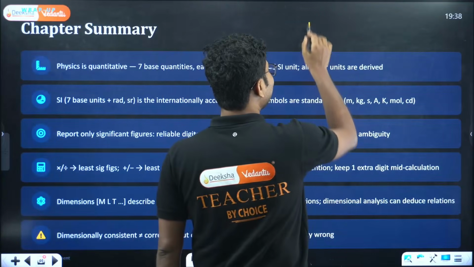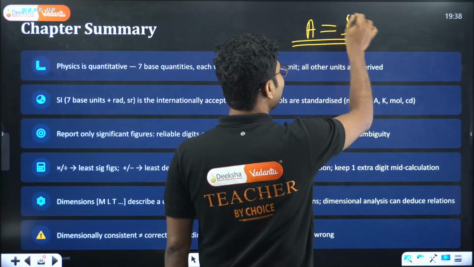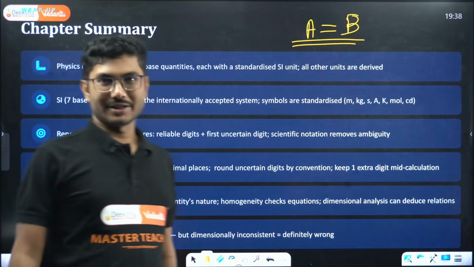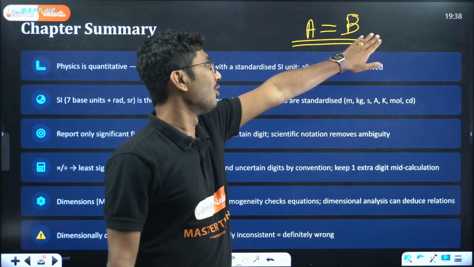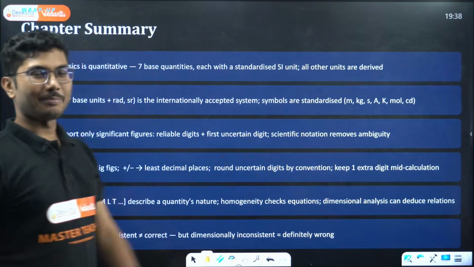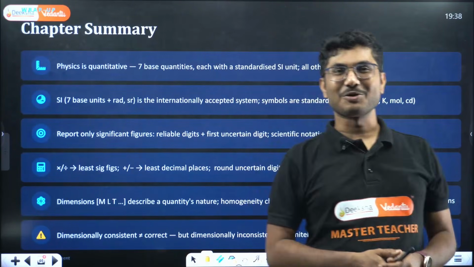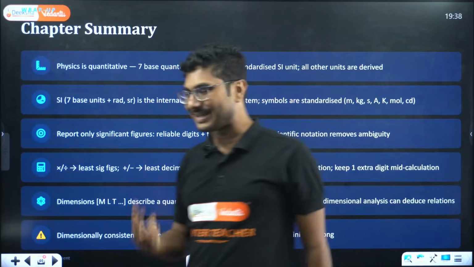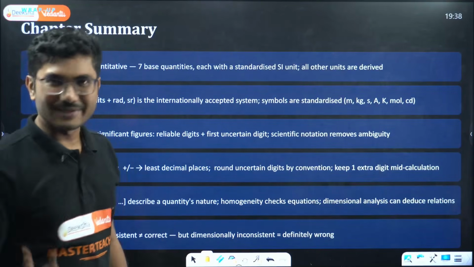We may not say the relation is correct if they are dimensionally consistent, but if they are not dimensionally consistent, we can say they are wrong. So dimensional analysis may not say if the relationship is correct, but if it is not consistent, it is definitely wrong.